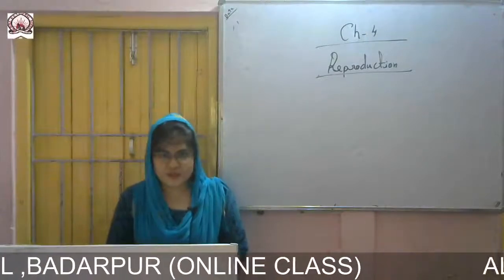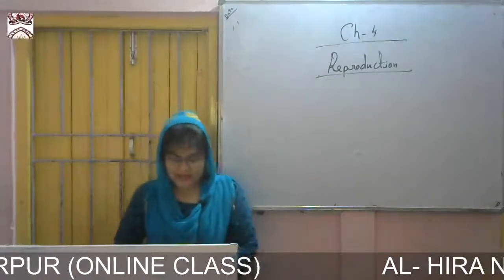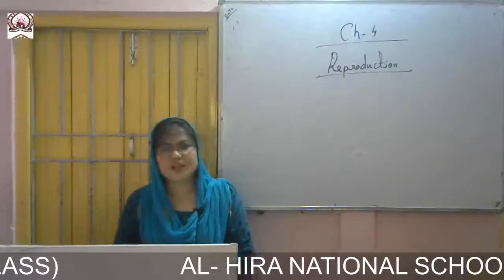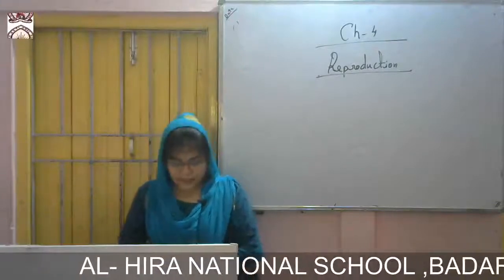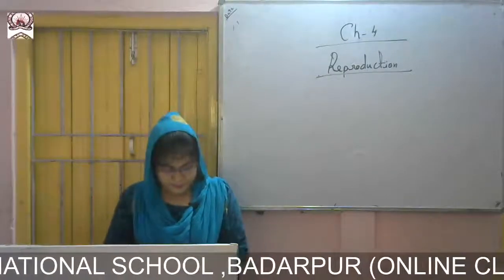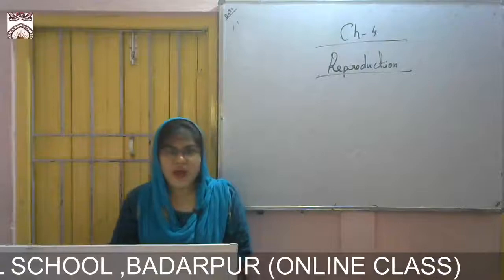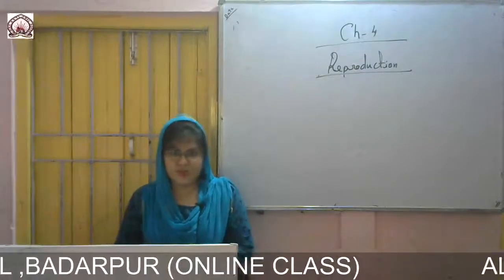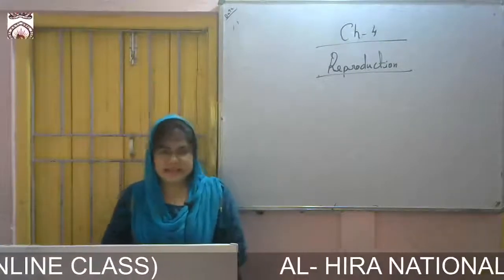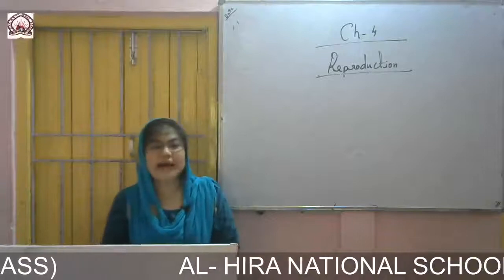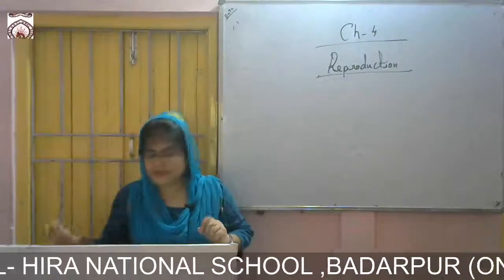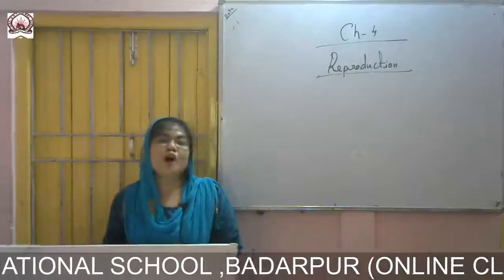Male reproductive system. In the male reproductive system, the organs are called testes, or in singular, testis. The testis starts producing sperms and becomes capable of reproduction. The testes lie in a sac called the scrotal sac, which is located outside the abdominal cavity.